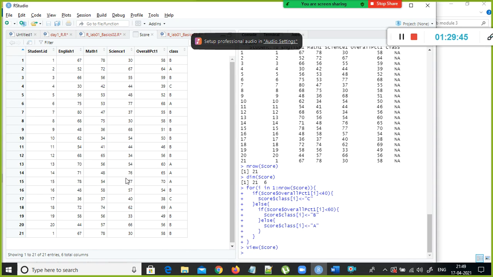There are three different conditions, right? Less than 40, less than 60, and the remaining will be considered as a class. See, 38 also comes under less than 40, and it will also come under less than 60. So in this case, how is it managing to group?